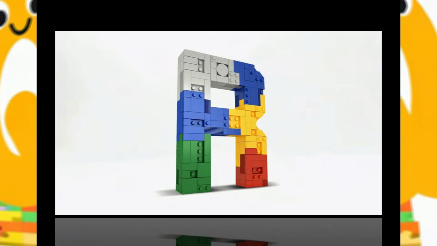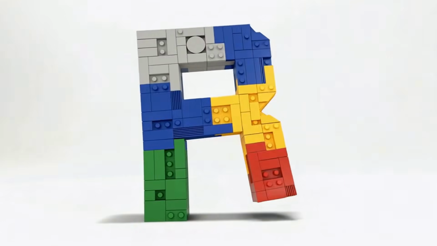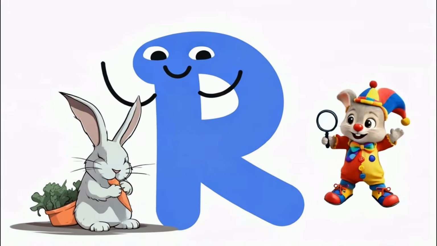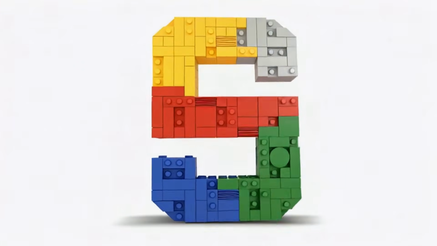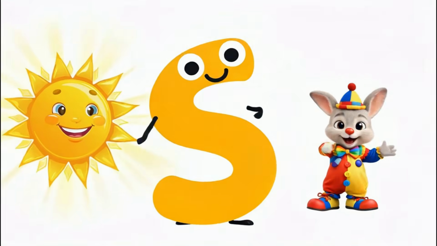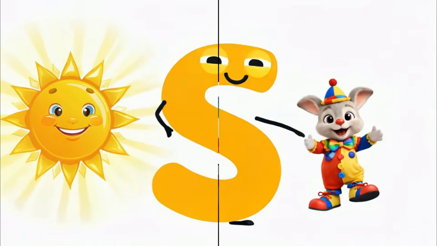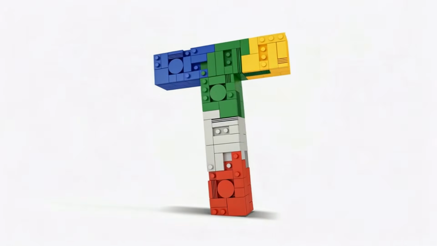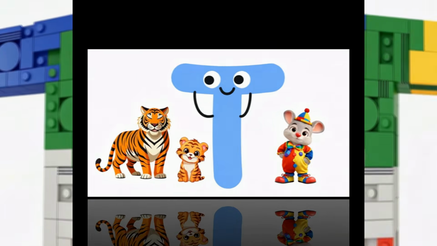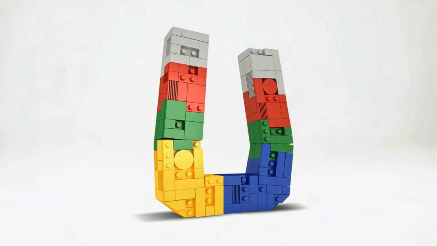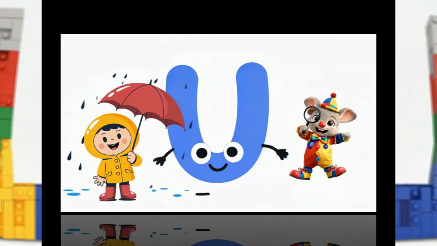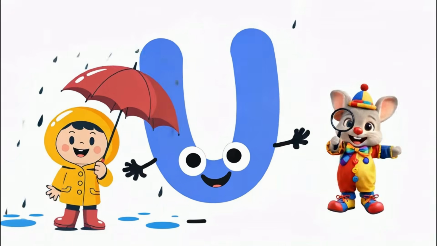R, R, R. R is for rabbit. S, S, S. S is for sun. T, T, T. T is for tiger. U, U, U. U is for umbrella.